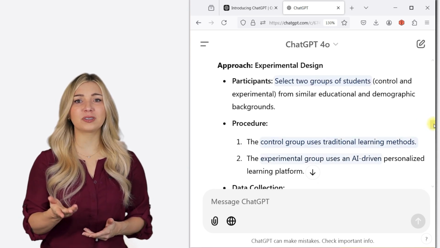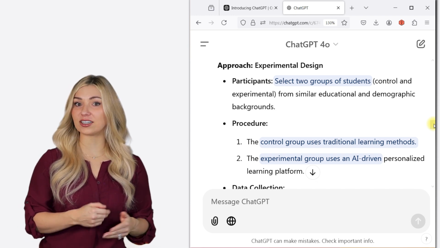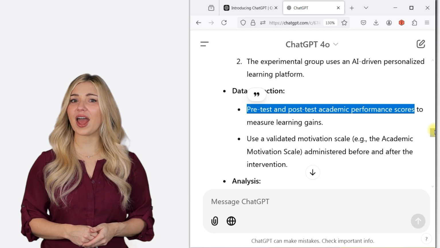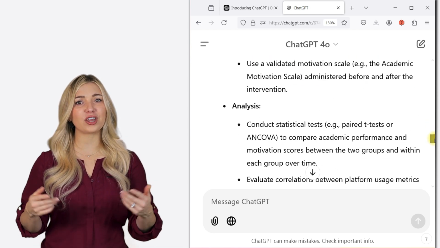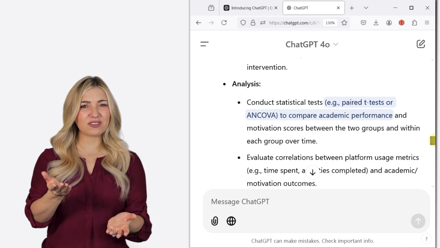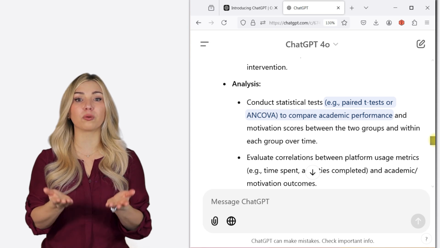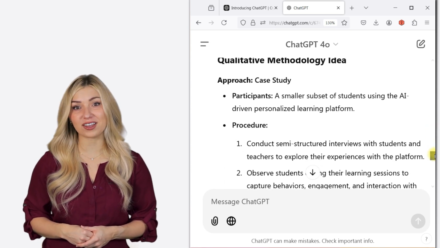We can use 2 groups of students, one using traditional learning methods and another using AI-driven learning methods. We can track academic performance scores for both groups. Finally, we can use a paired t-test to compare the scores and see if there's a difference between the 2 groups. It is pretty good. Let's look at the qualitative methodology now.